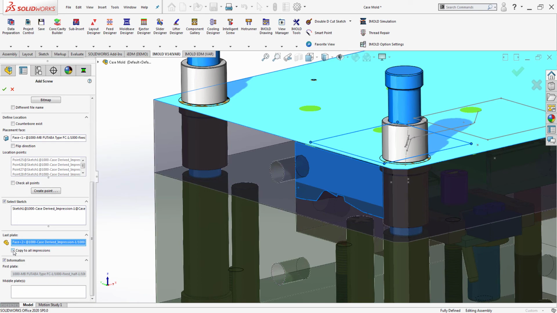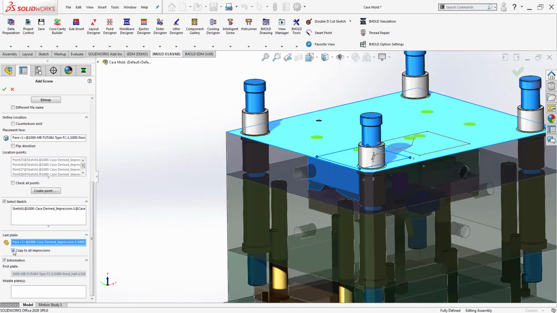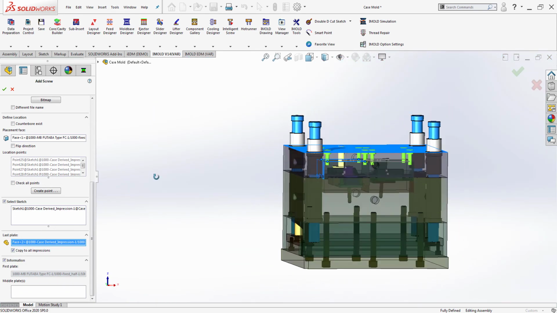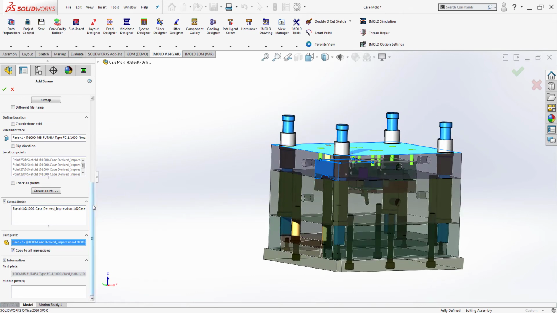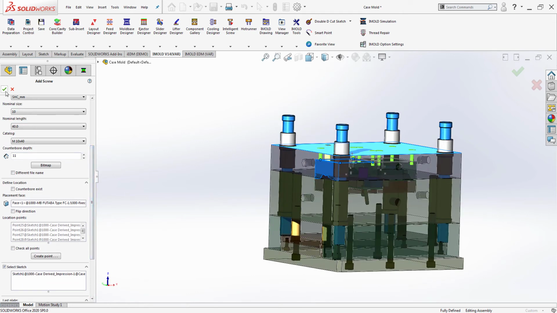Click to select Copy to All Impression. The Copy to All Impression option will add fasteners to all the impressions in a multi-cavity mold. Click OK to add the fasteners.